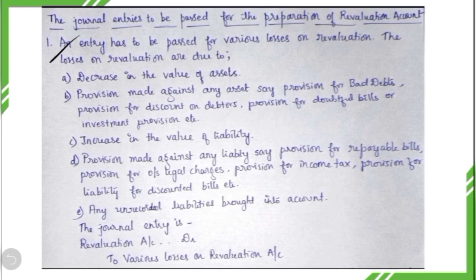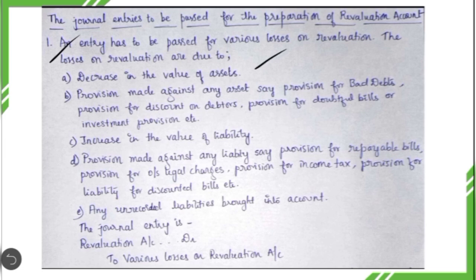The first entry has to be passed for the various losses on revaluation, and the losses on revaluation are due to the following reasons. In the problem they will give you a number of transactions. You have to identify which transactions result in revaluation losses. To record the same in the revaluation account, we pass the first entry. Let us see the reasons which result in revaluation losses.